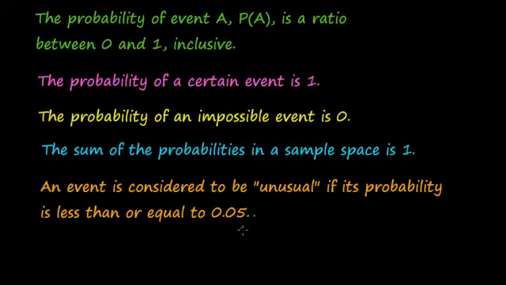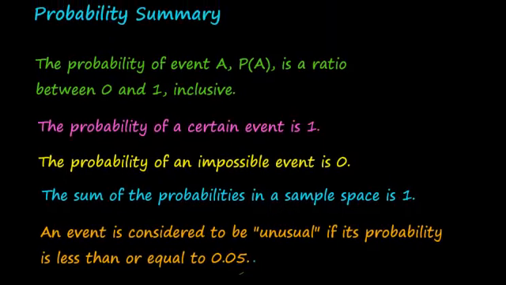If you're not told what to use for what is unusual, then this would be the standard to use, 0.05. So quickly, our review of our summary about probability, all very important points about probability, and once you understand these, that'll really help as you continue on through the course.